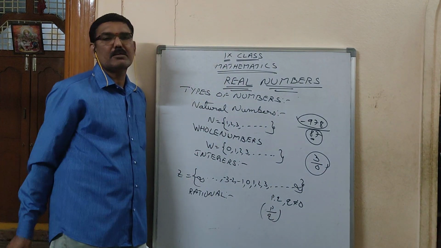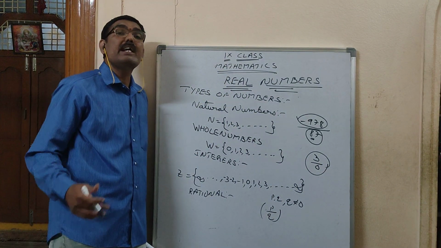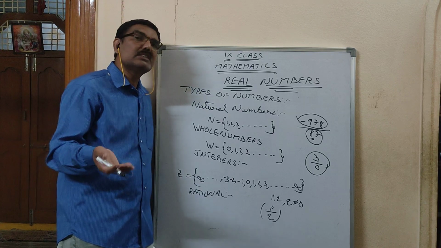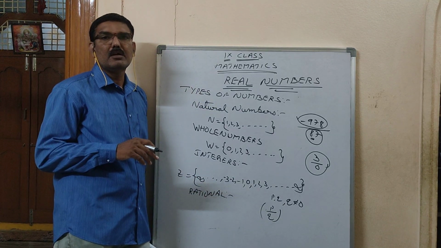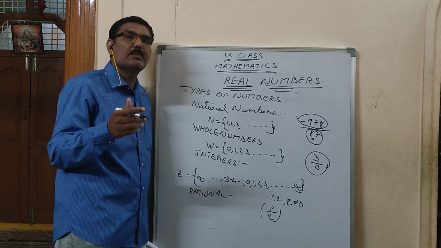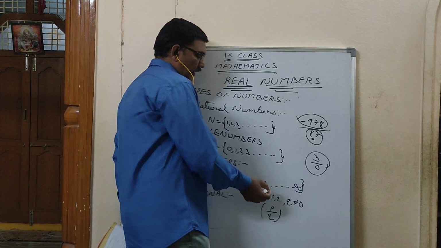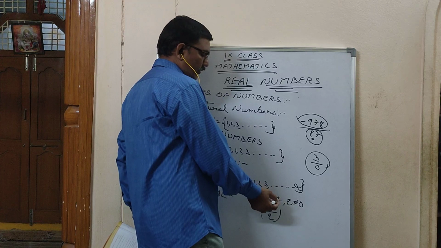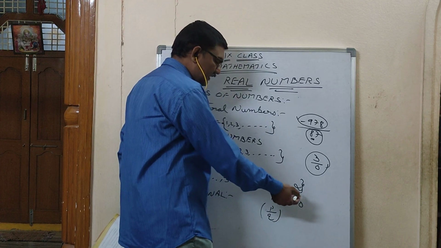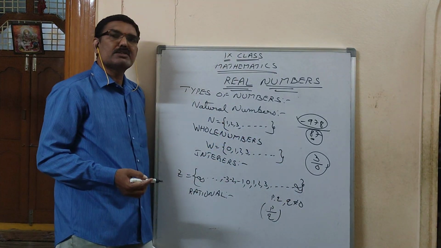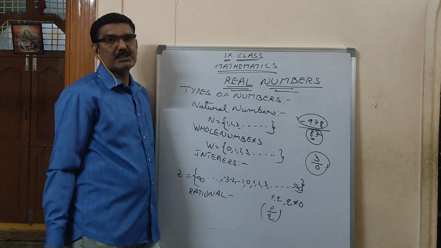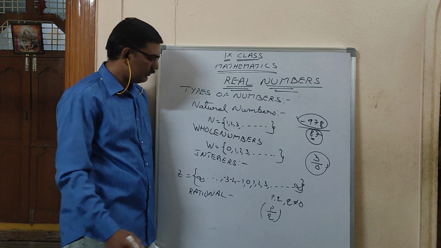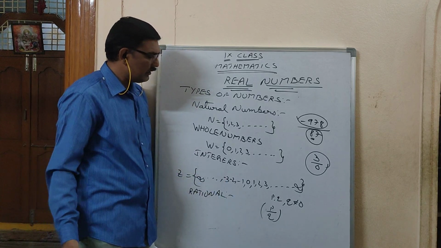It is not a rational number. Why is it not a rational number? Because it is not satisfying the definition of a rational number. What is the definition of a rational number? p, q should be integers and q should not be equal to 0. Then p by q is called a rational number. So it is the definition for rational number.